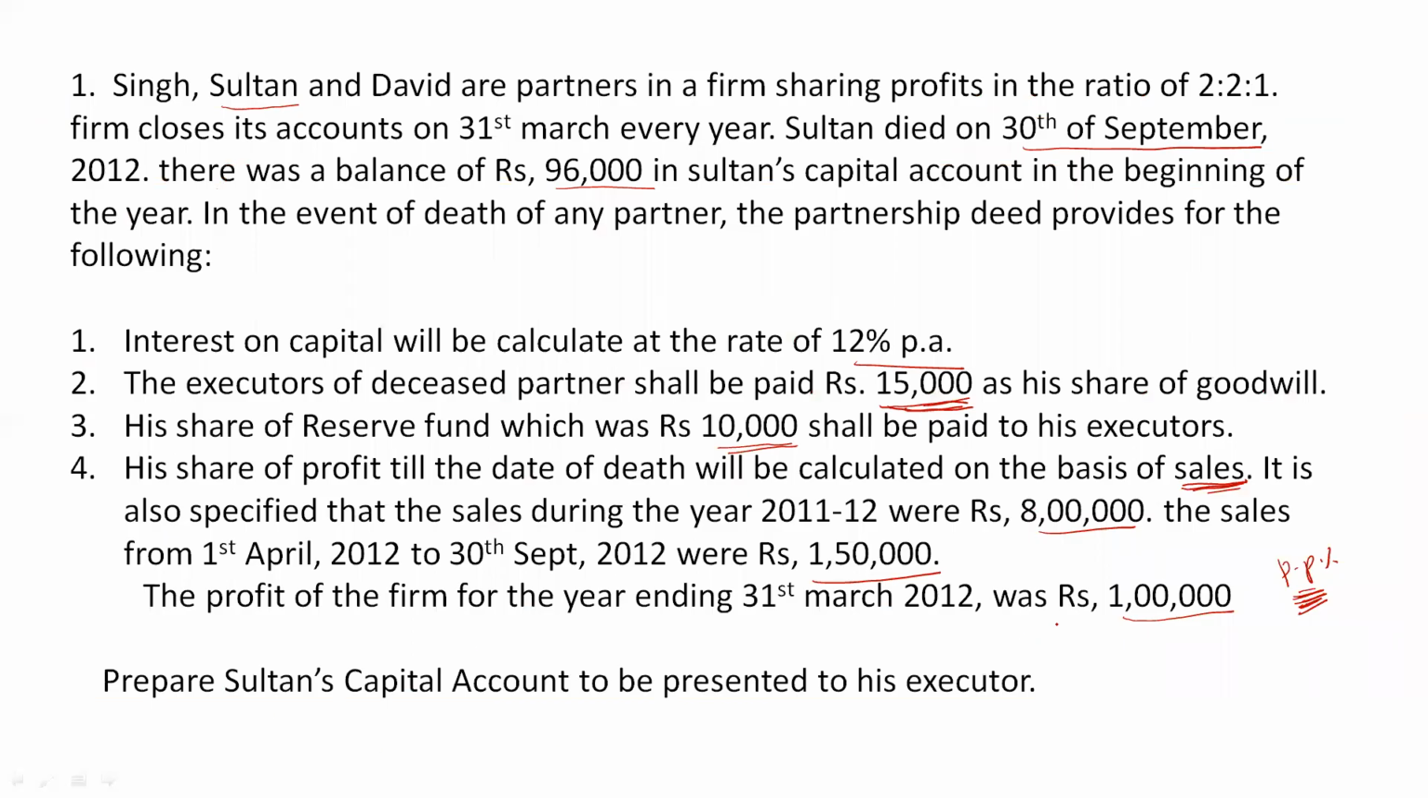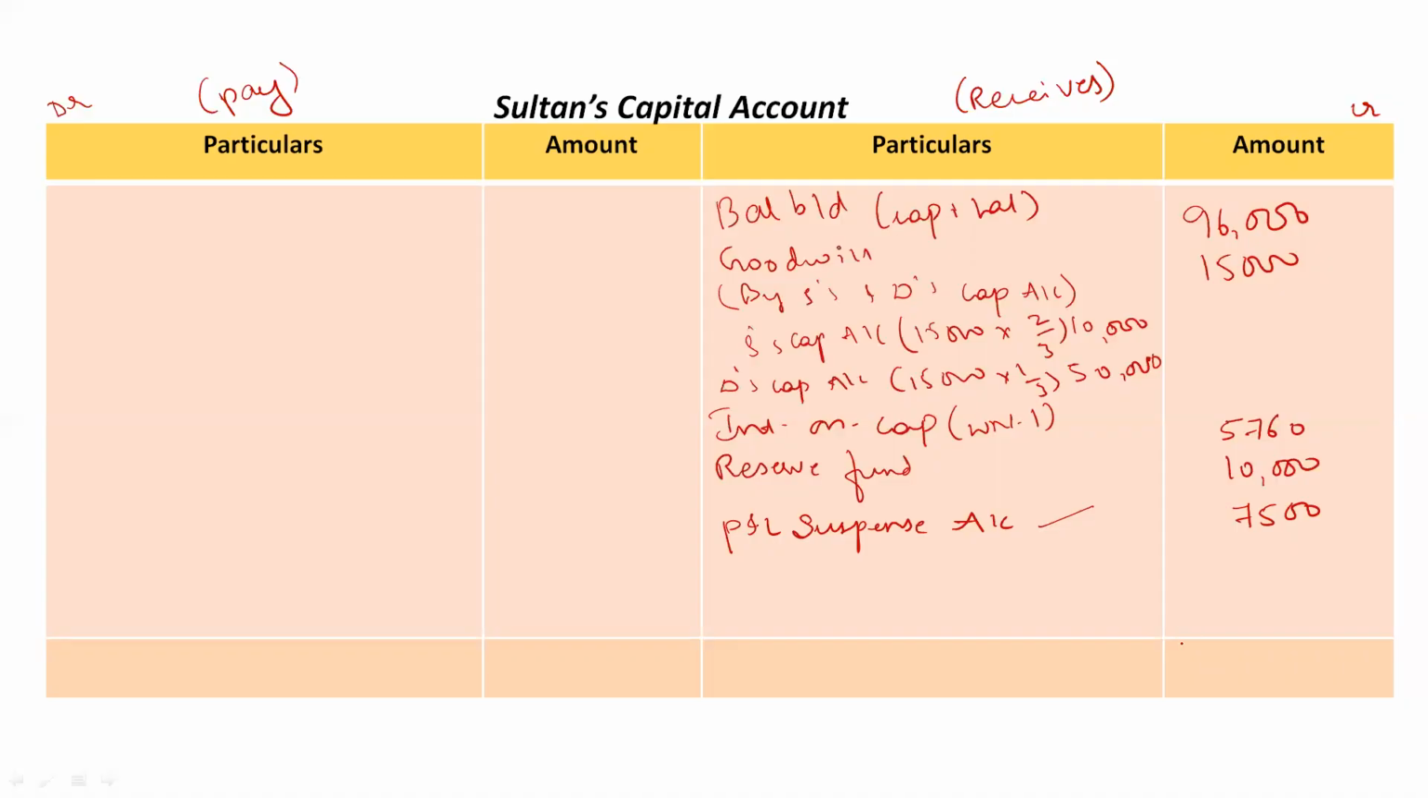Now everything is completed, right? All the adjustments are taken. Okay, now just total the capital account. Okay, the total is obviously more on the credit side, 1,34,260 rupees. Okay, mention it same, 1,34,260. Okay, balancing figure will also be same, 1,34,260 rupees. Okay, now this balancing figure will be transferred to Sultan's executor's account.